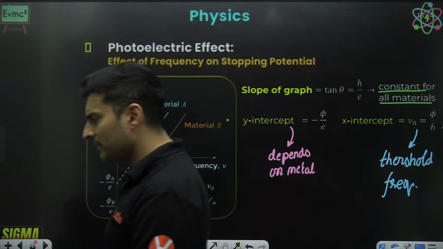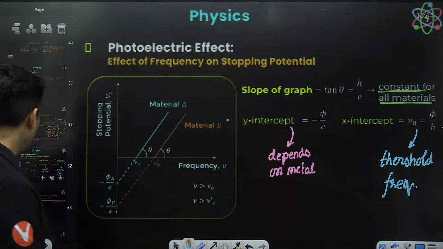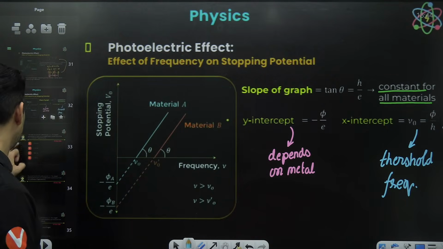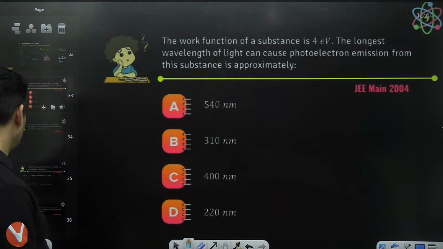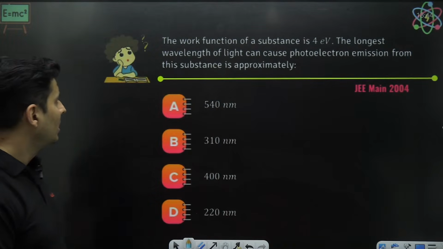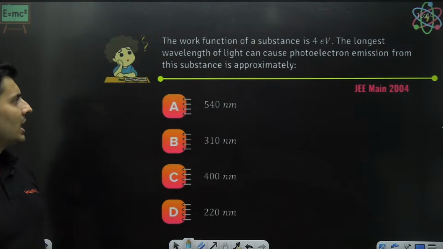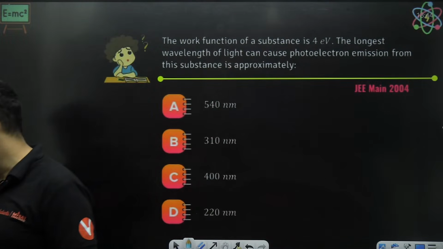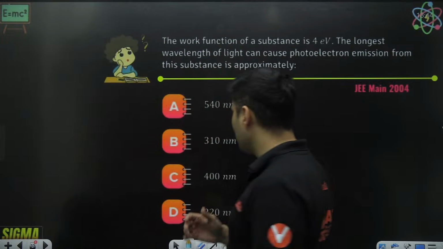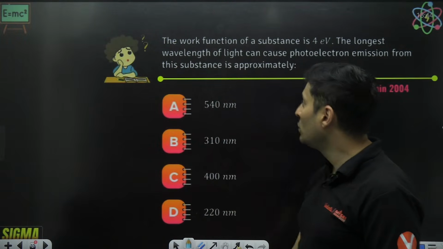Is that okay, everyone? Very good. Excellent. Maybe now it's a good time for all of us to solve some questions. Let's have a look at this particular question on your screen. The work function is given to us. The wavelength that can cause the electron emission is how much approximately? That is the question. Okay, let's solve this. Options are on the screen: 540, 310, 400, 220.